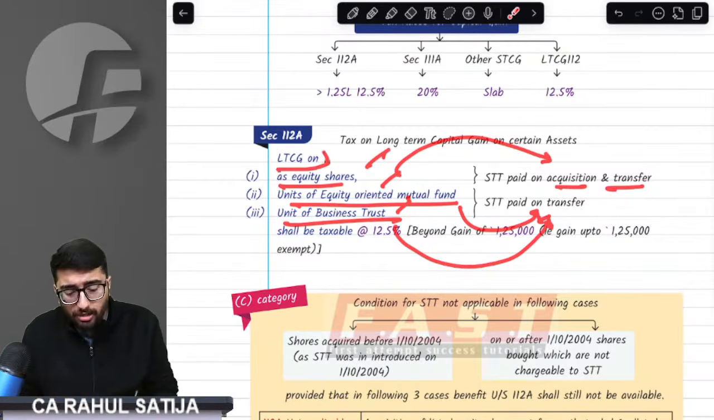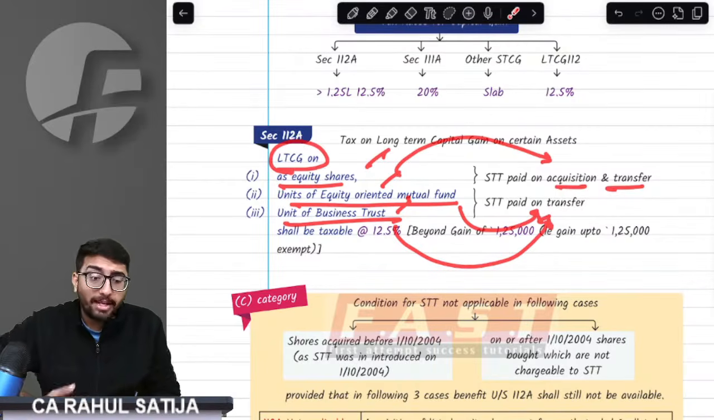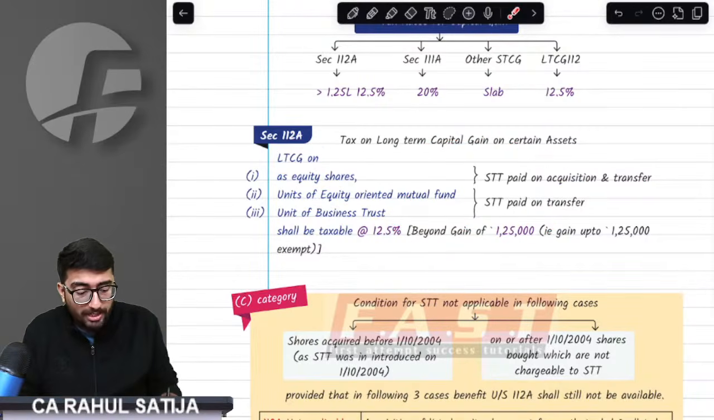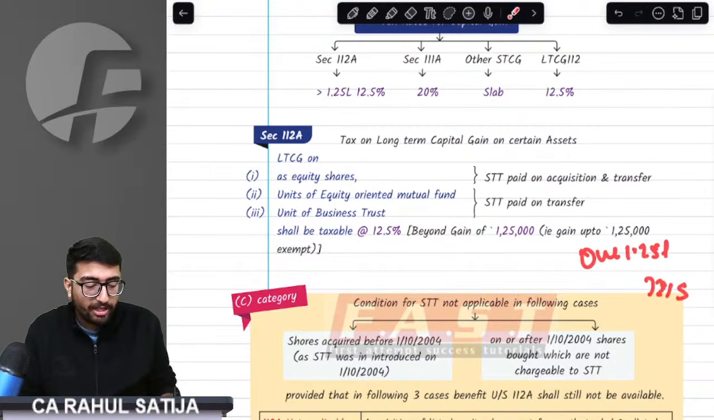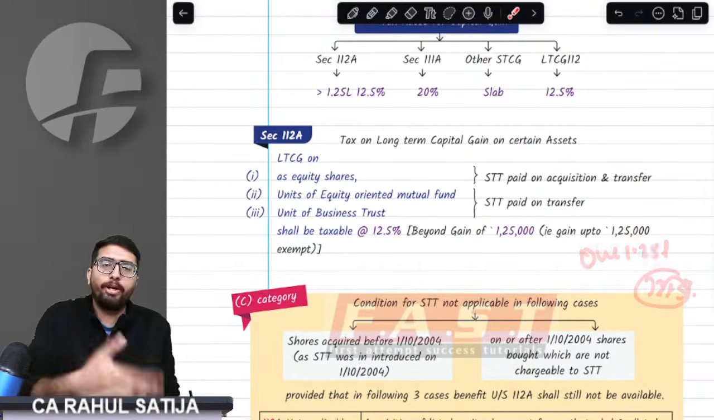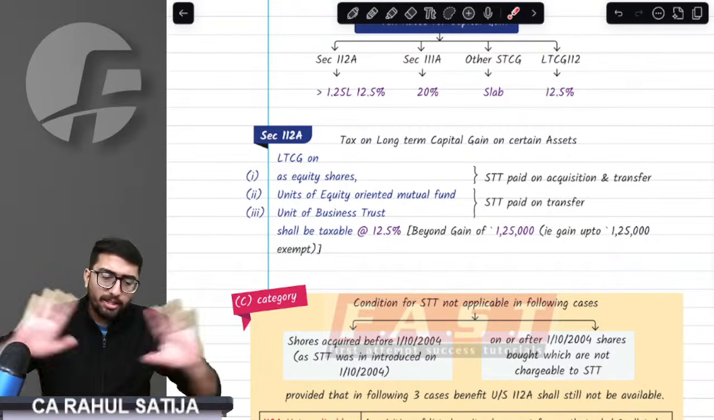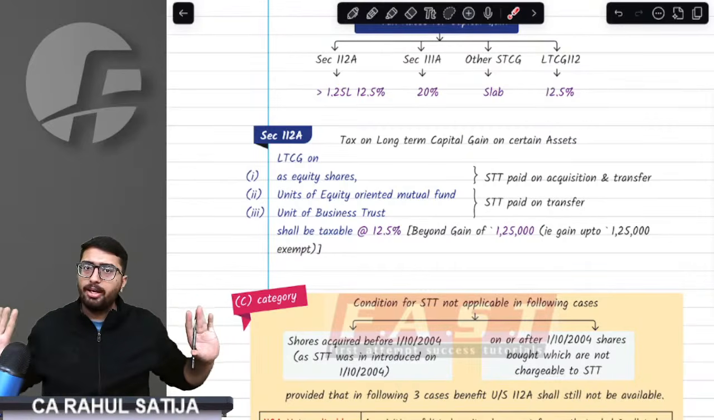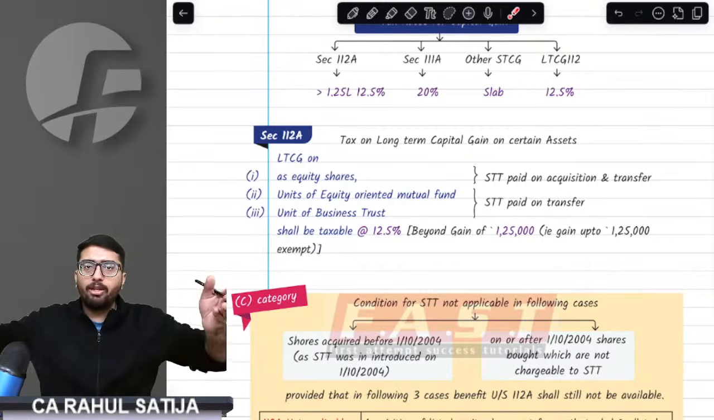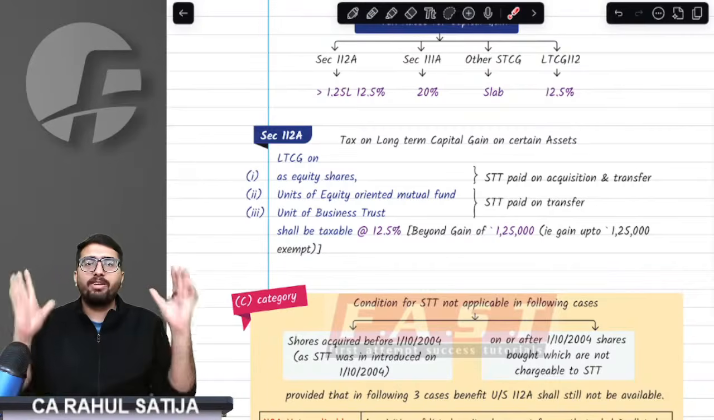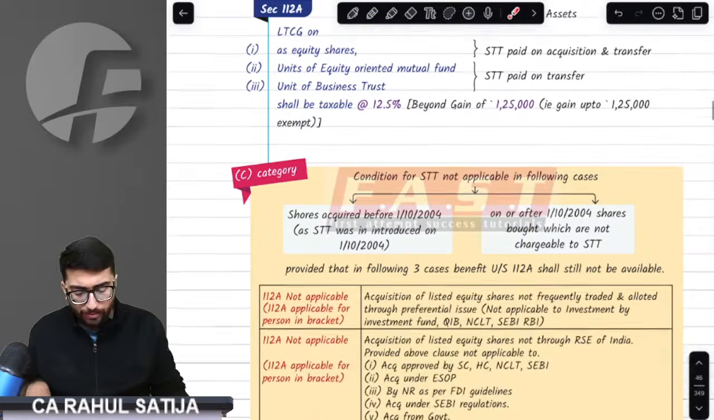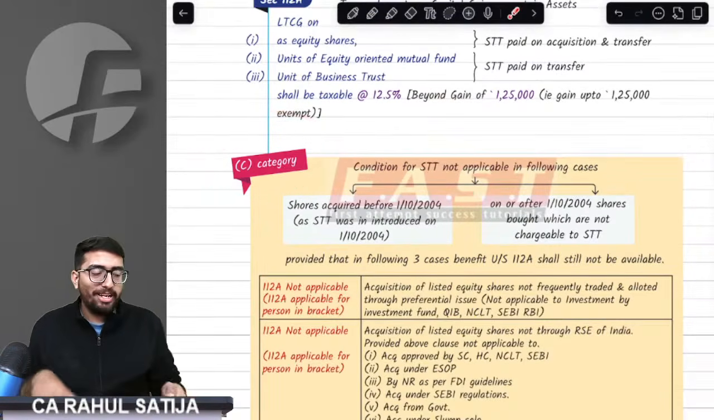If you have any long term capital gain on these securities, provision says over 1.25 lakh, you will be charged 12.5% of taxes. Simple thing sorted. These securities, long term capital gain over 1.25 lakh, 12.5% of tax. Done, sir. Simple, sir. But sir, very third class category, very third class topic.